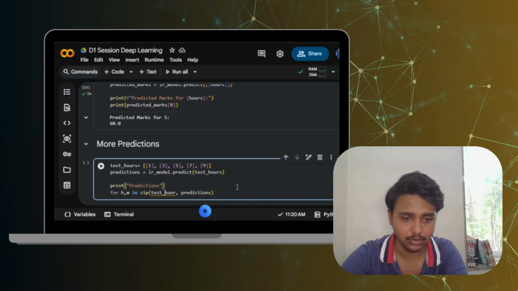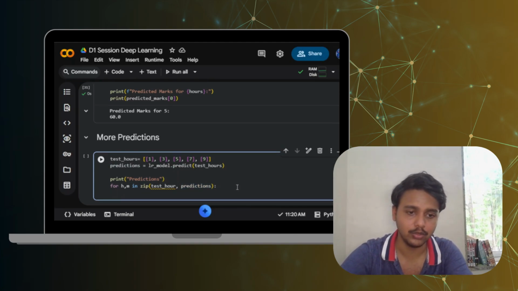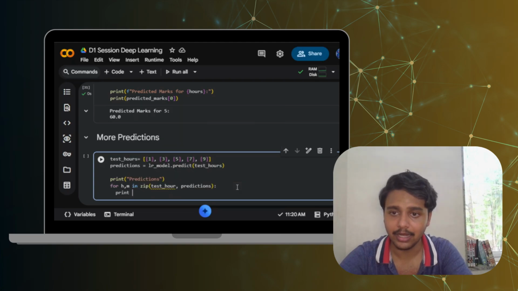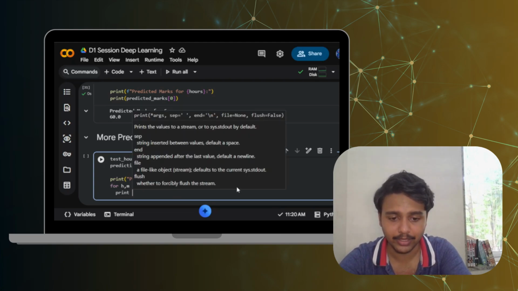Okay, so by entering into the loop I'll have to put this colon here and print. First of all I'll have to print the study hours.